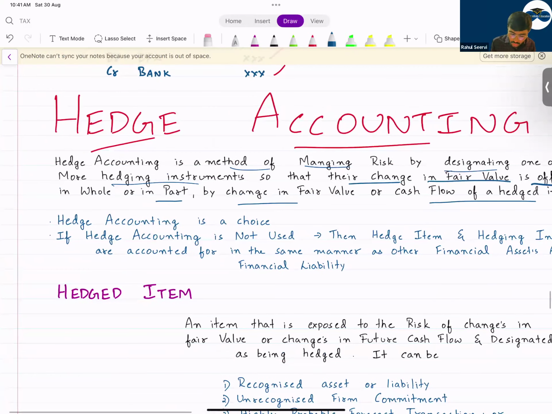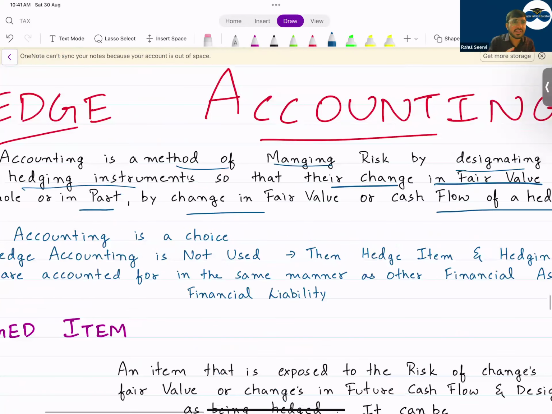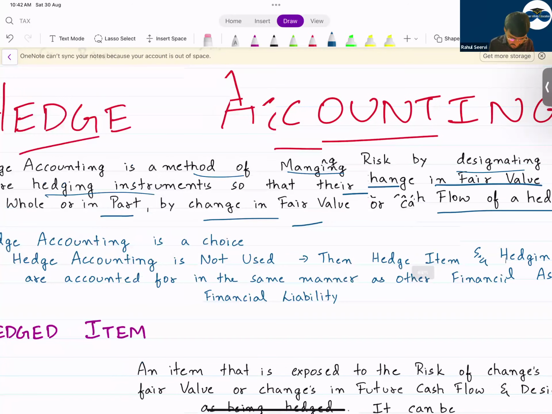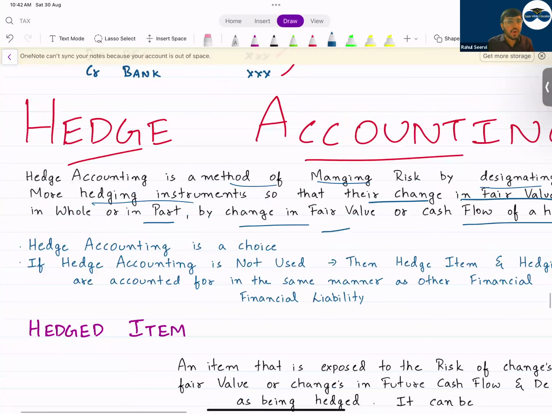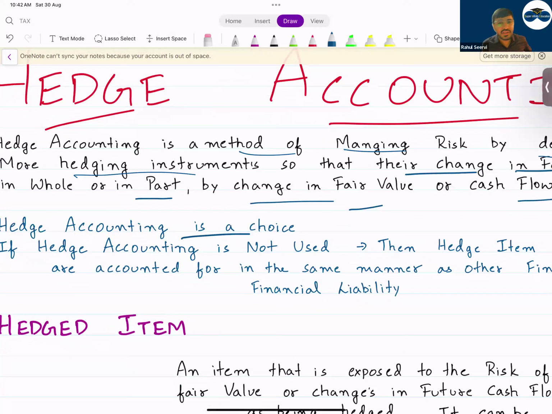So what will happen is, on one side there will be a gain, on the other side there will be a loss. This is known as what? Hedge effectiveness. A relationship should be there. Hedge accounting is a choice. Okay, hedge accounting is not compulsory, it is a choice.